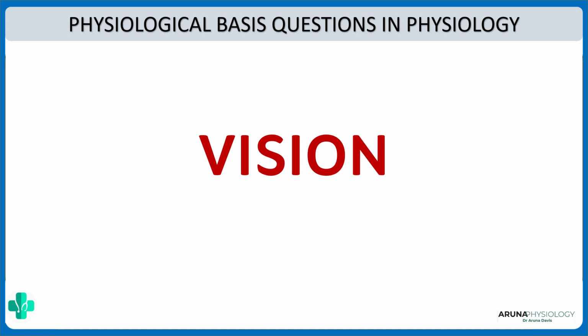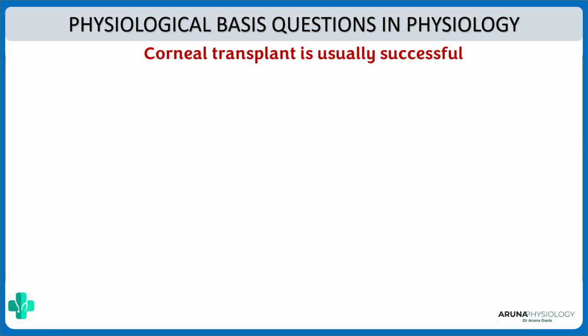Hi all. In this video we're going to see some important physiological basis questions that can be asked from vision. So let's quickly see each one by one. First, why is corneal transplant usually successful? Or in other words, why isn't there any issue of rejection when we transplant the cornea?